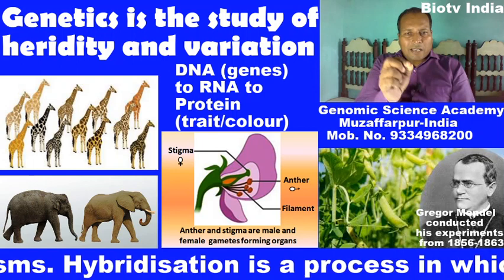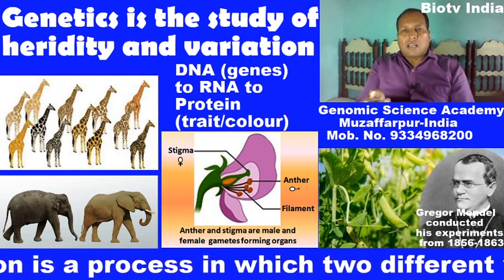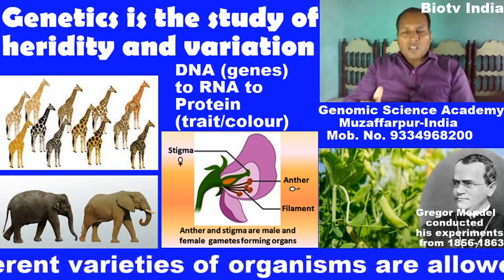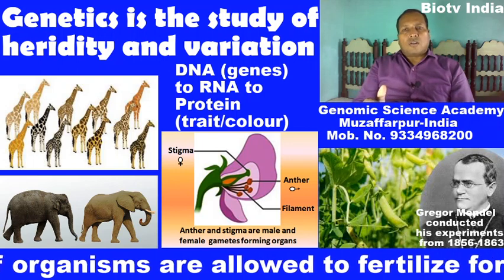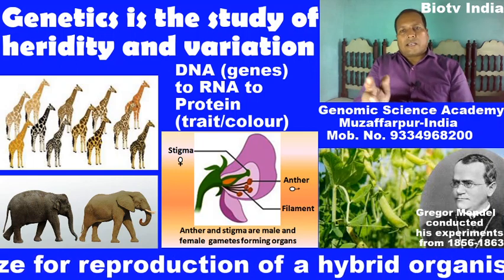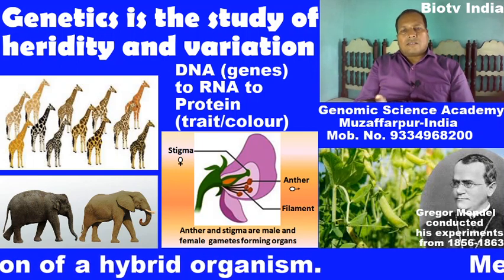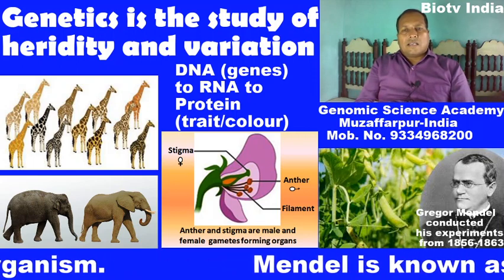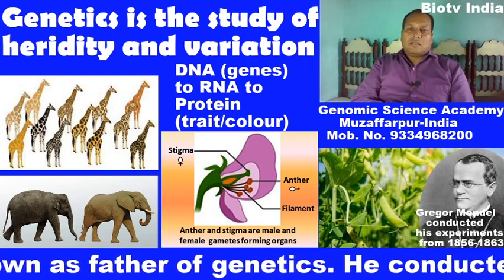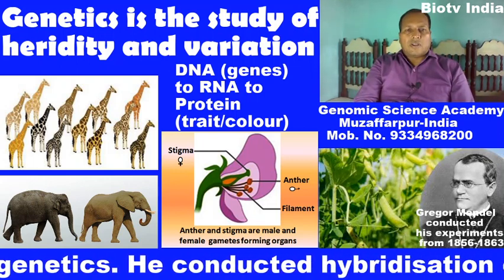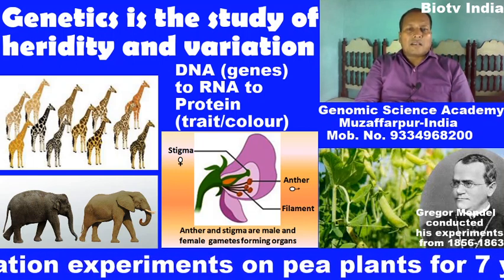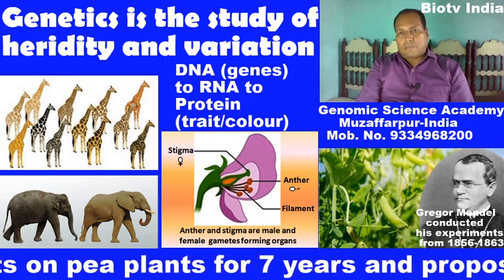If there is green color, or pink color, or height, dwarf or tall plants, any character, the expression of any character is a result of the product of a gene. Consider this flower. In this flower, there is a violet colored floral part.